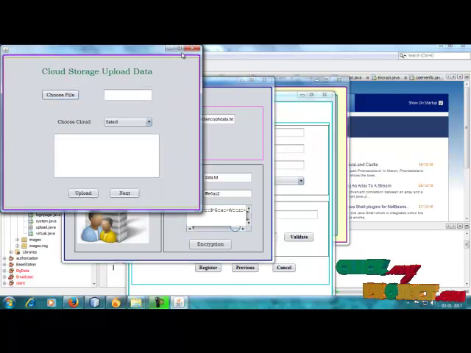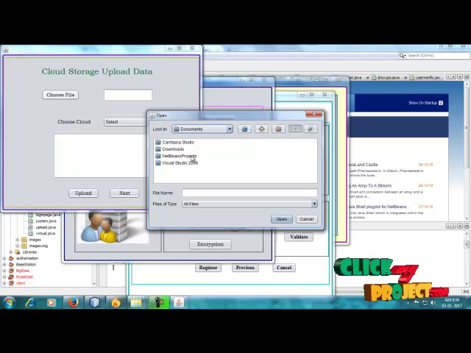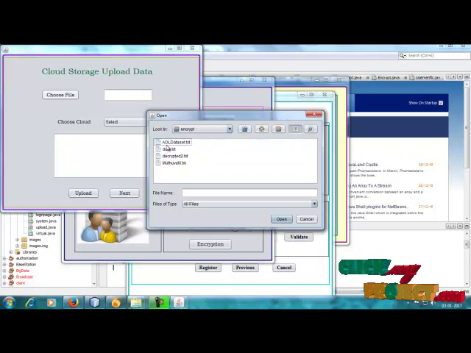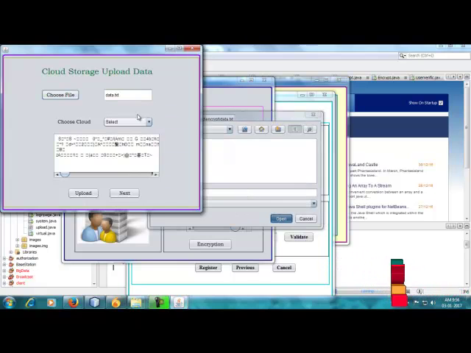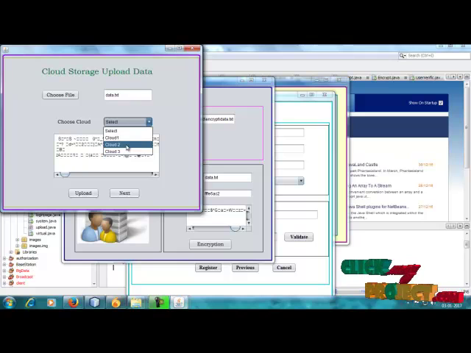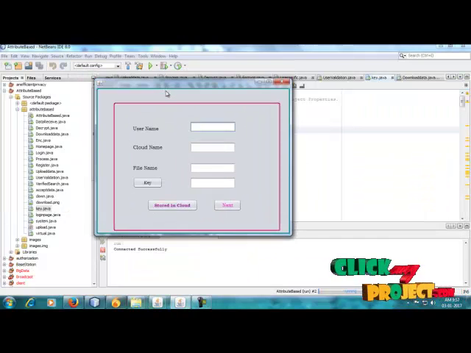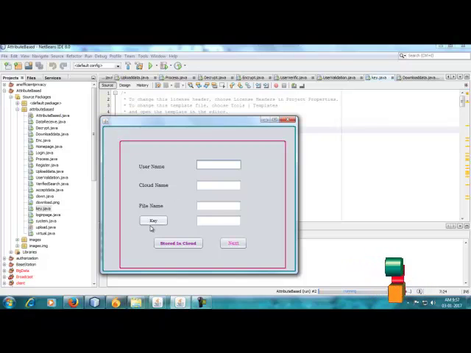The next one is the cloud storage upload data. So choosing the file. This is the attribute based encryption with encrypted data, the data.txt. Okay, so selecting the particular cloud. So these are the multi clouds. For choosing cloud 3, so upload the data. So again this is the key generation. For the page the data will be uploaded.